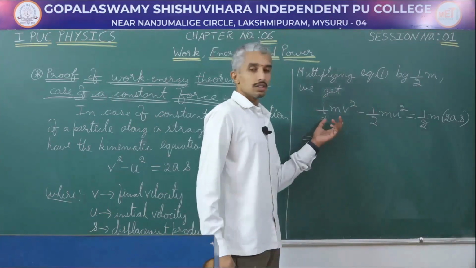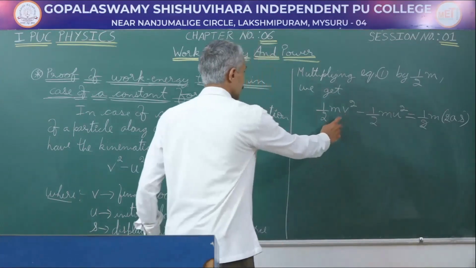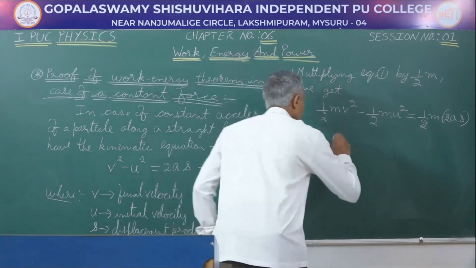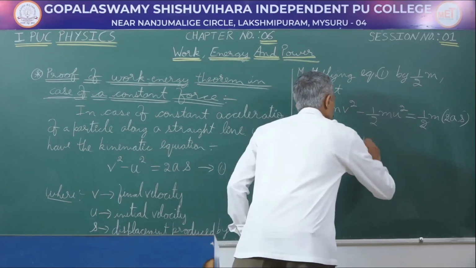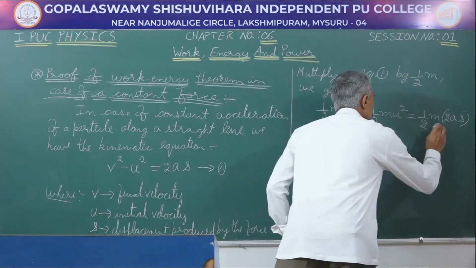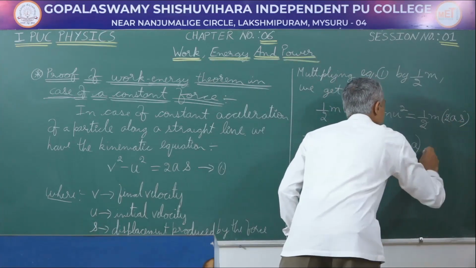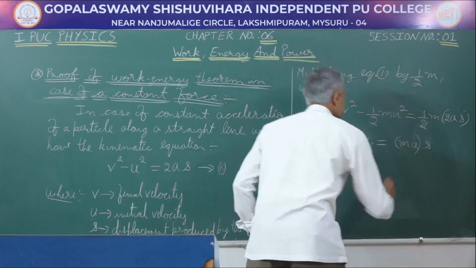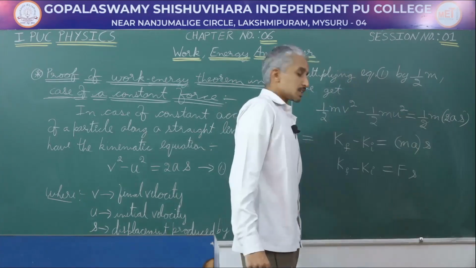Half mv square is nothing but kinetic energy, and here half mv square and half mu square can be written as the final kinetic energy minus the initial kinetic energy, which is equal to mas, m into a into s. m into a is nothing but force. Force into displacement is the work done.